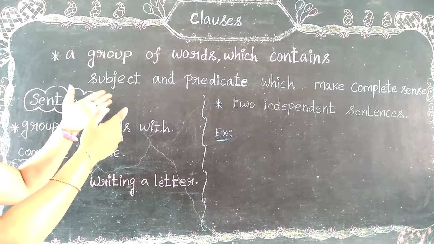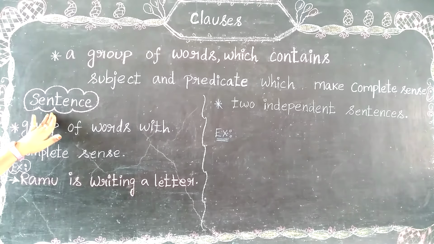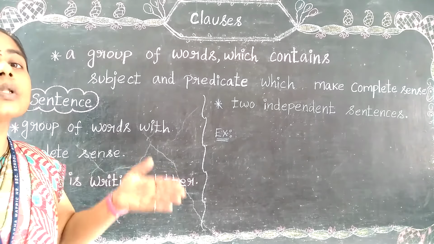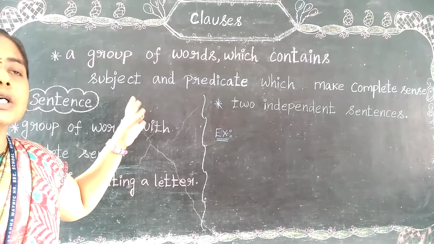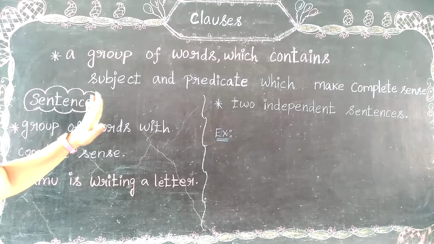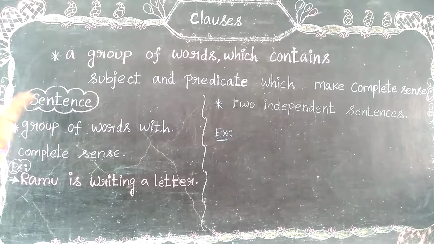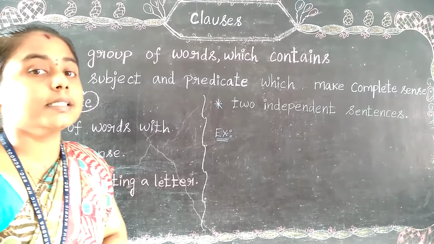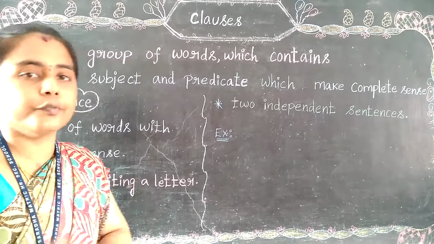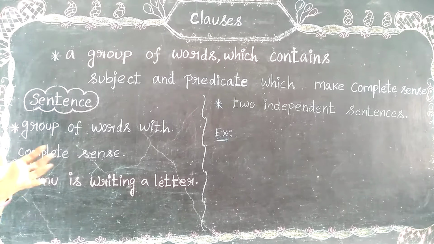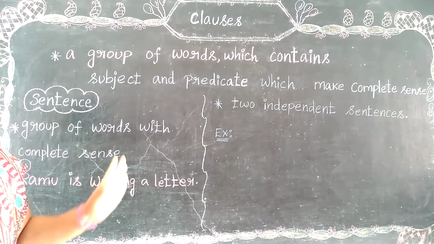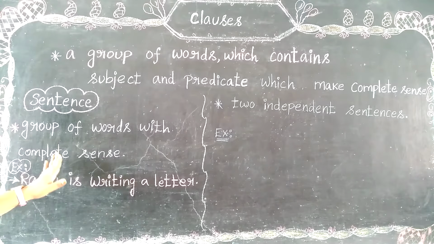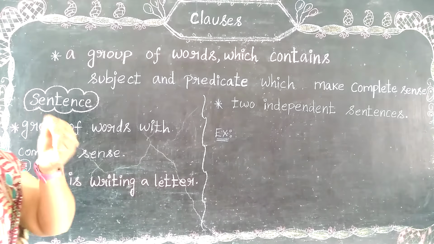Before learning this, we should be aware of the sentence, because the clause acts based on the sentence. So what is a sentence first? A sentence is nothing but a set of words or a group of words, collectively known as a sentence, with complete sense. It gives the complete sense, that is a perfect sentence.